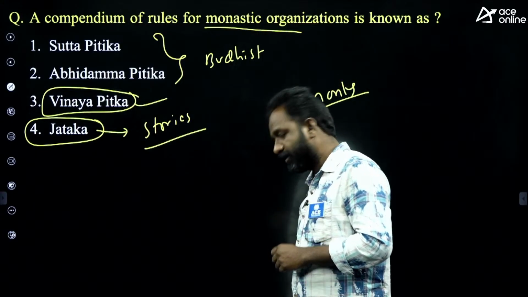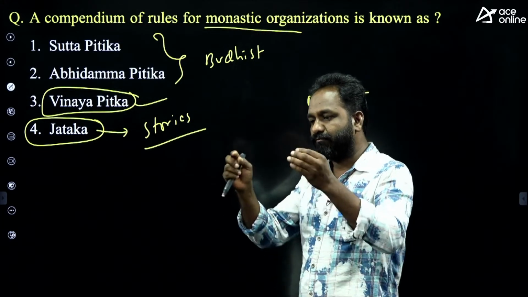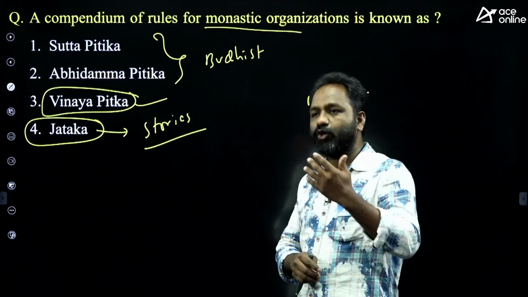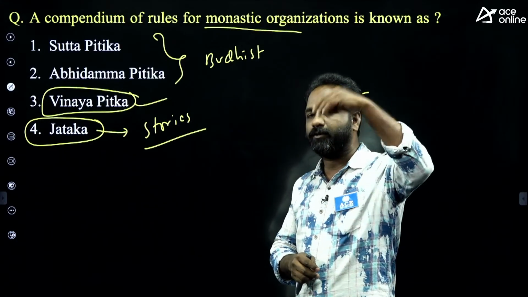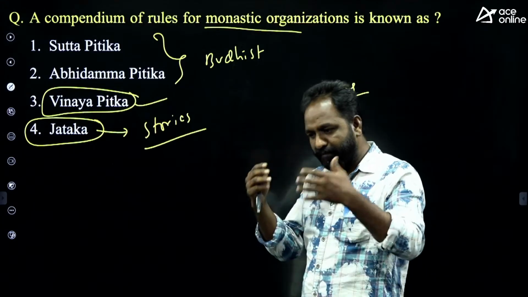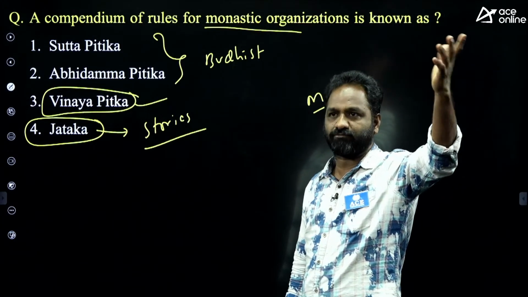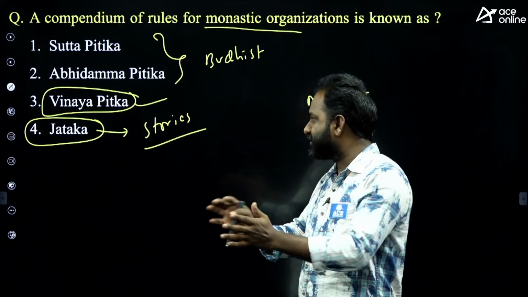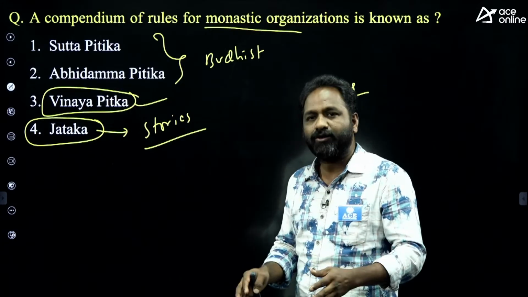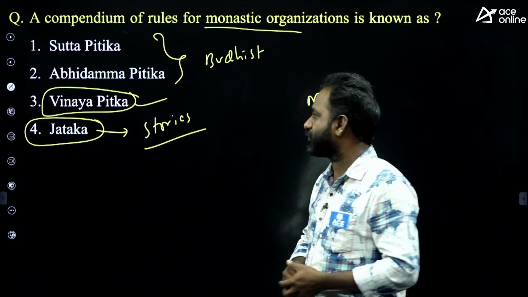The last question: which Buddhist text talks about the stories of the previous births of Buddha? Before Buddha there were many other Buddhas as per the books. So the Jatakas are the book talking about the stories of the previous births of Buddha.